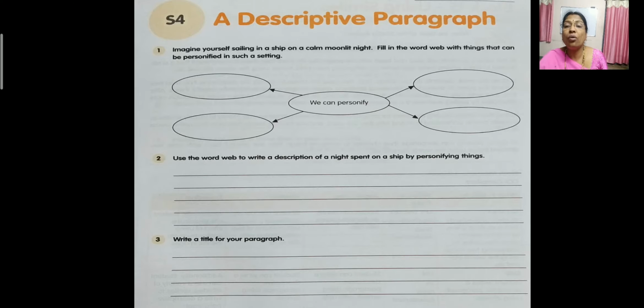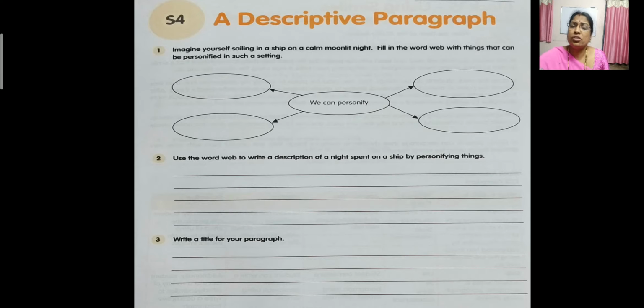So where are you now? You are on a ship with your family members, with your parents and with your sister. Clear? So you are there on a ship. So now you just imagine that you are on a ship and now you have to write a short descriptive paragraph personifying these things. Okay. So how you will start writing? Yes, it was my first voyage on ship. Voyage means traveling. So traveling on road you say, children. On ship, on sea means you will say voyage. So you can write, it was my first voyage on ship. And so when it is first voyage, you'll be very much excited, isn't it, children? So I was very much excited.